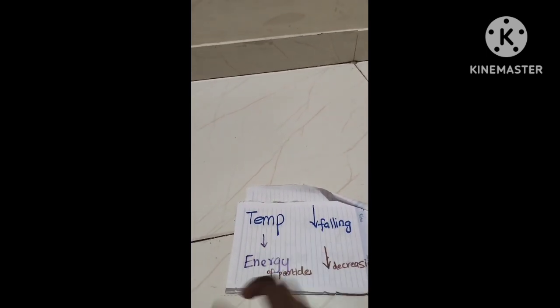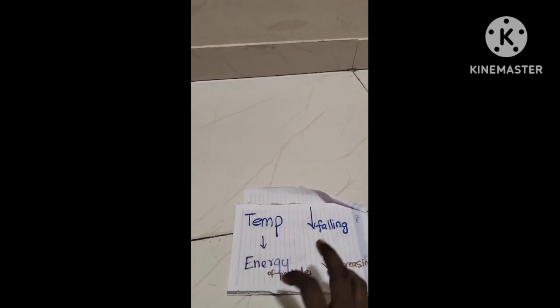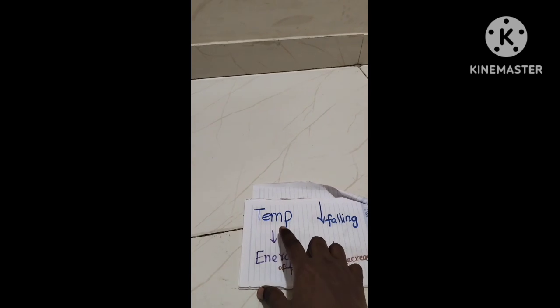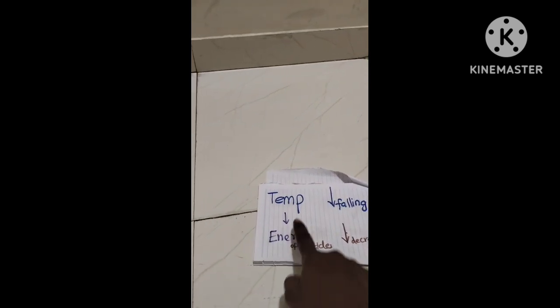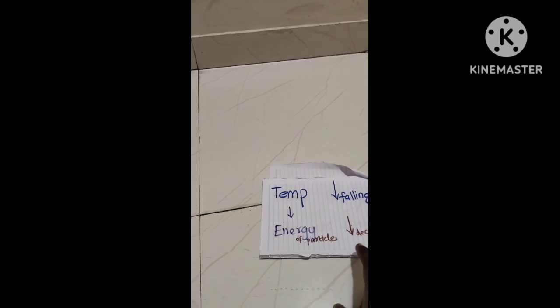When we start to cool it after boiling, the temperature keeps falling, and the water vapor temperature falls, and the energy of the particles, temperature is nothing but the energy of the particles, decreases. So the particles move slowly. First, look carefully: this is water vapor, that's why it has this much distance, far away. Now pretend that the movement is already vibration.